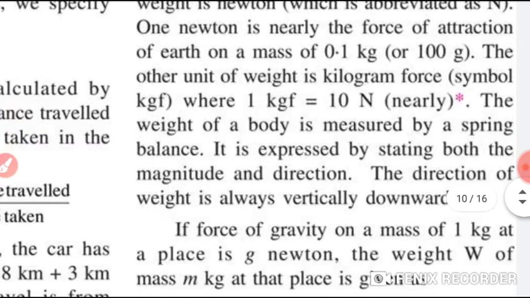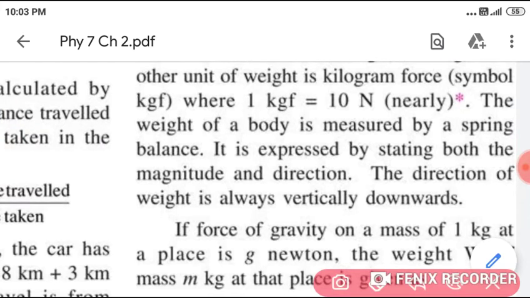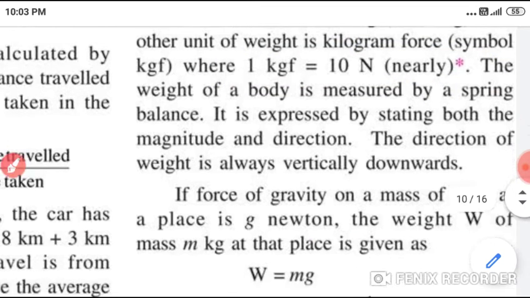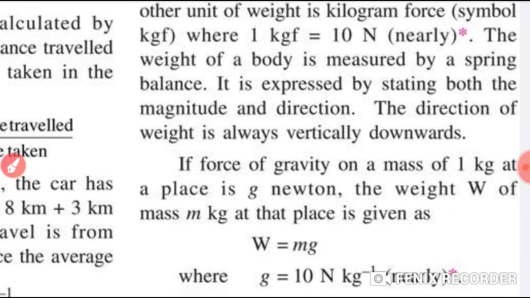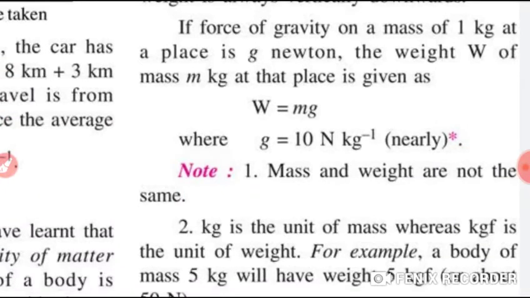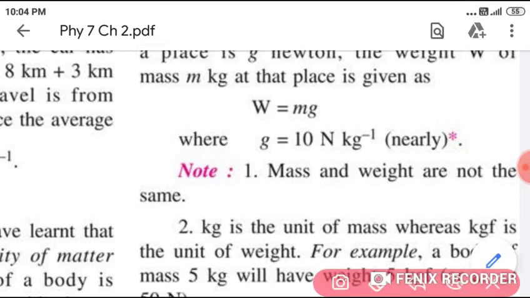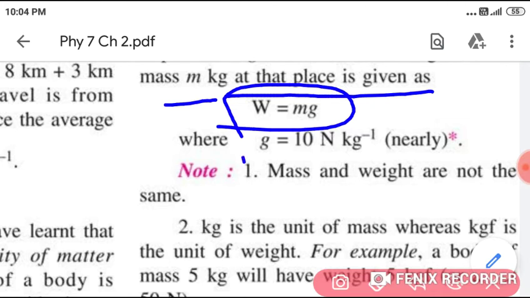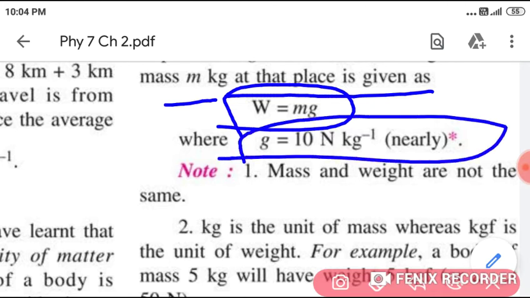The other unit of weight is kilogram force. Students, 1 kgf is equal to 10 Newton. Just mark this also, students. The weight of the body is measured by a spring balance. Students, if the force of gravity on a mass of 1 kg at a place is g Newton, the weight W of mass m kilogram at that place is given as W equals mg. Here g is 10 Newton.